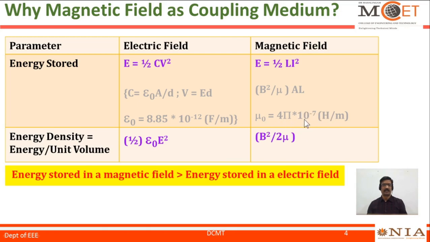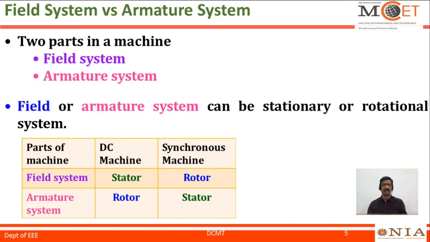When using this value in the energy density equation, 10 to the power minus 7 comes to the numerator, increasing the energy density. So, energy density in a magnetic field is larger than energy density in an electric field. That is the reason we use a magnetic field as a coupling medium.